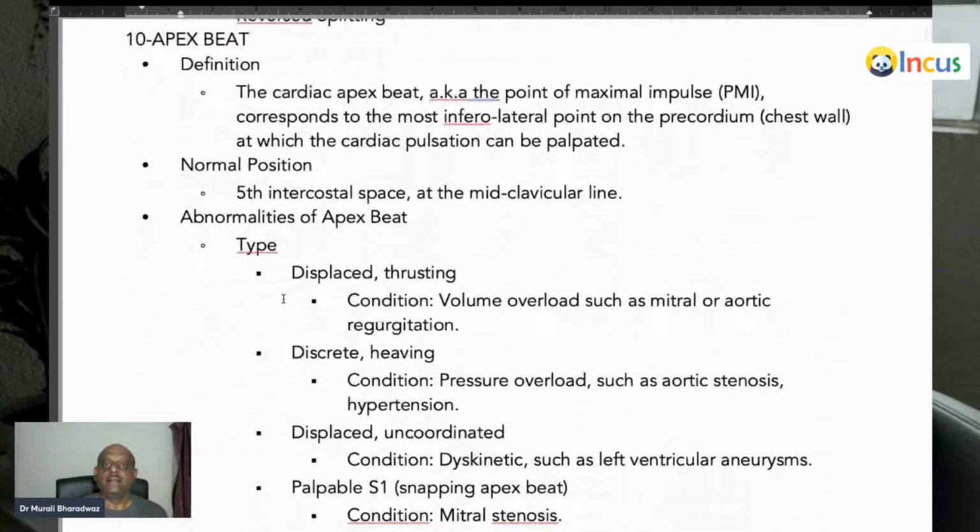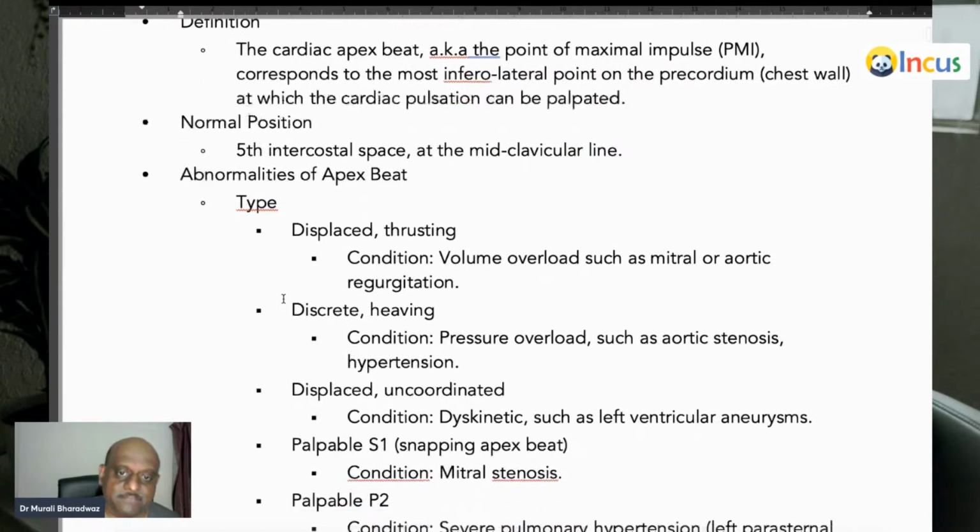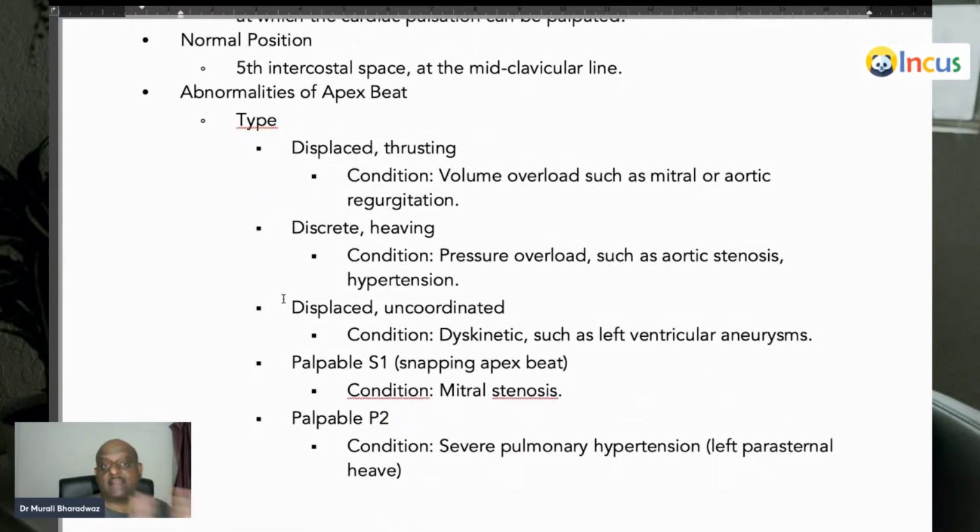Right, doctor? Next comes apex beat. Apex beat, the point of maximal impulse, is apex beat. It is the inferolateral part of the precordium. Normally, it is in the fifth intercostal space in the mid-clavicular line. Don't forget: displaced and thrusting, displaced and heaving, displaced and uncoordinated and dyskinetic.